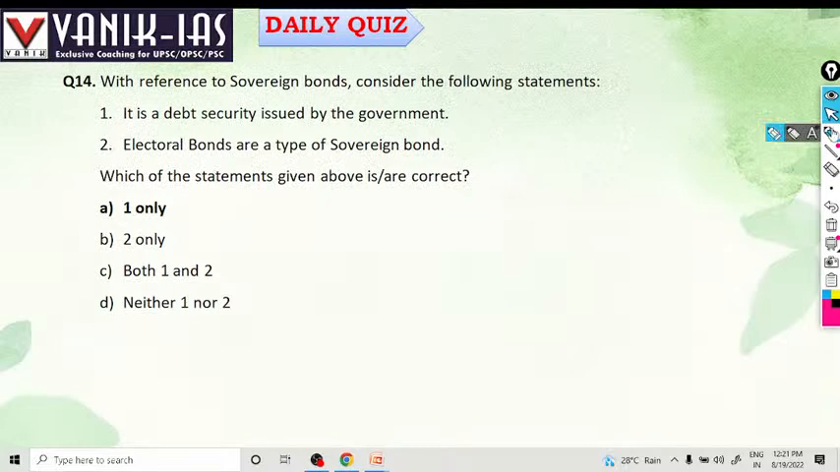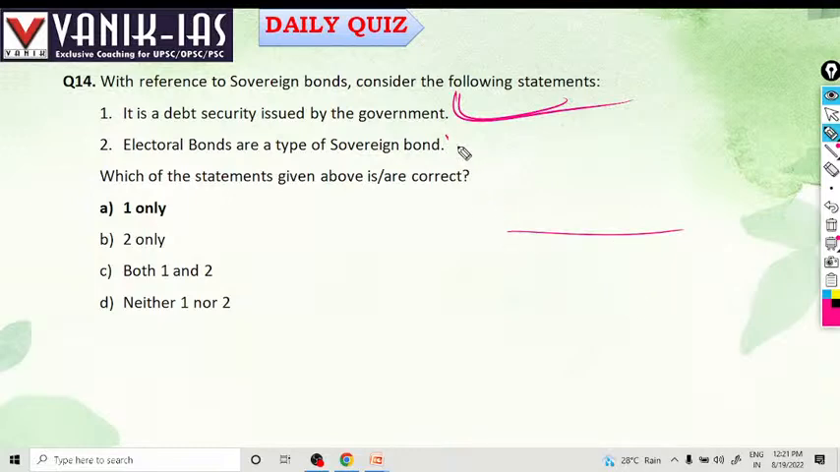With reference to sovereign bonds, consider the following: it is a debt security issued by government. Yes, it is a debt security issued by government. In case of sovereign bonds, both foreign investors and Indian investors can buy sovereign bonds. Their bonds will mature after a particular interval of time.